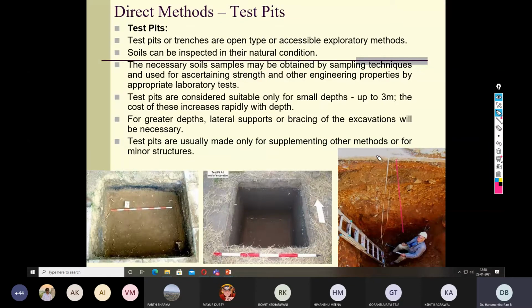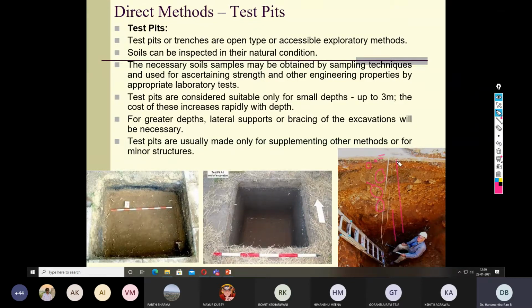You can see there is some concrete layer. Then there is another layer of soil. There is another stabilized soil, then another stabilized soil with gravelly material, and another stabilized layer. Then there is a natural soil. So this is called soil profiling. Here you can see different soil layers having different thicknesses.